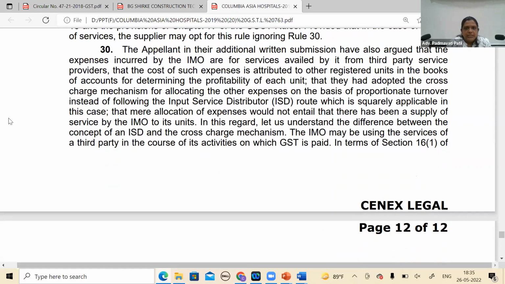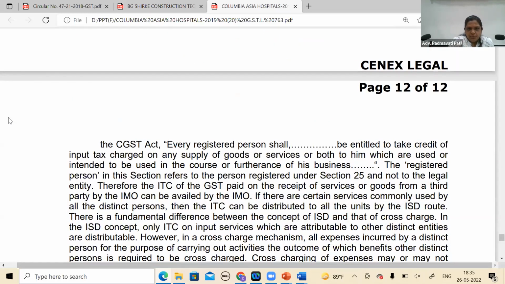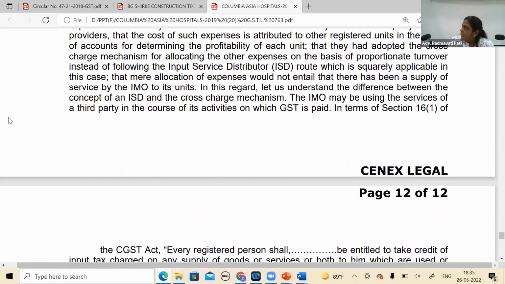I think we should not put a niche. Just below that. I'm just reading the last line. In terms of section 16(1) of the CGST Act, niche jaiye Viraj.